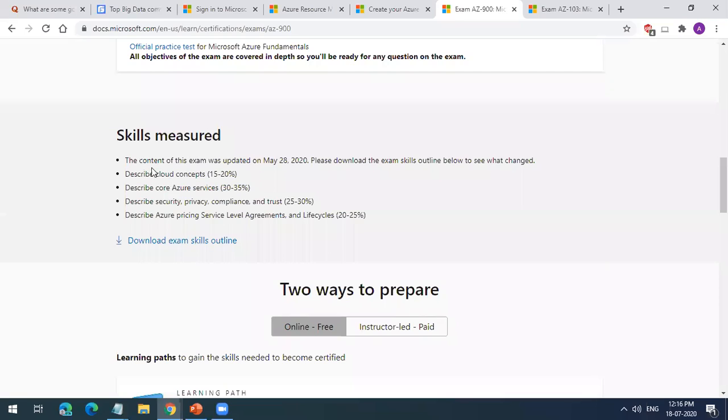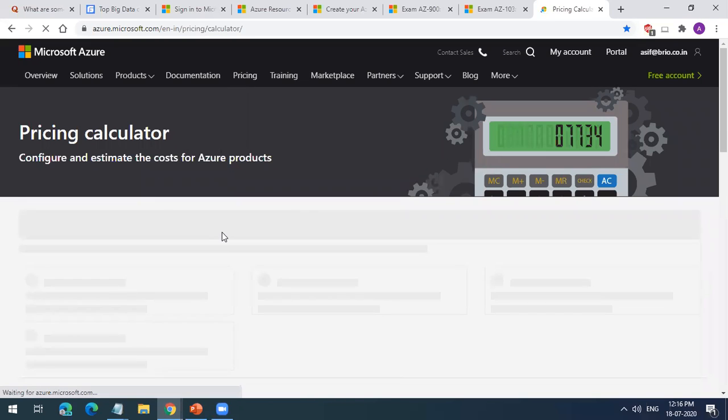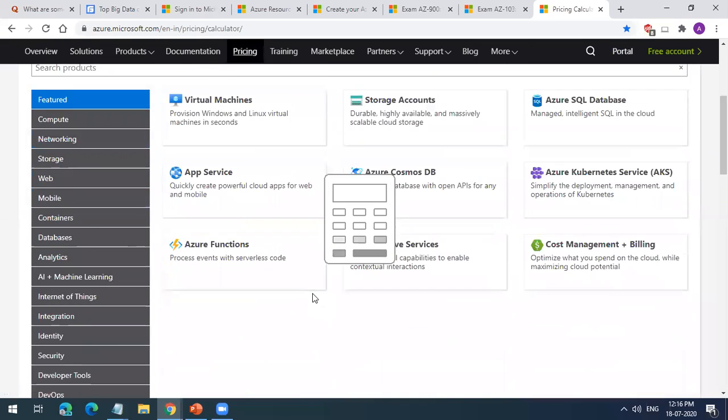So this will cover the basic concepts of cloud, what is cloud computing, the deployment model and service model. And this will also cover the core services. Core services are nothing but compute, storage, database and network. Then it will cover security, privacy, compliance and trust, which we have seen right now, the management group and all those things. And it will cover the pricing and SLA. So if you go to the Azure Calculator, you will see all the pricing and how you can calculate the price. Everything can be seen here.